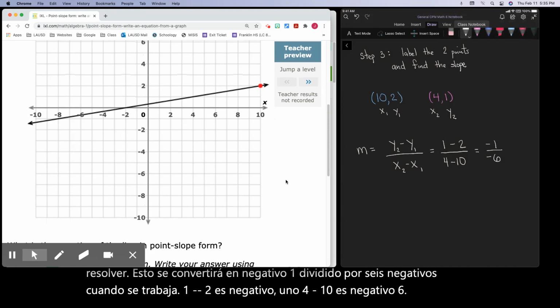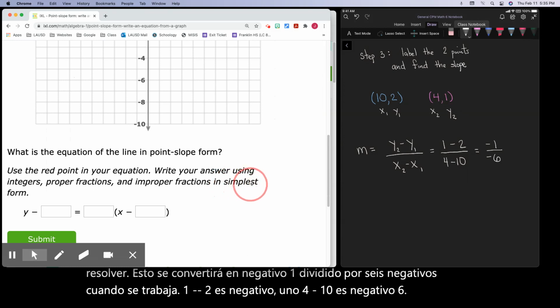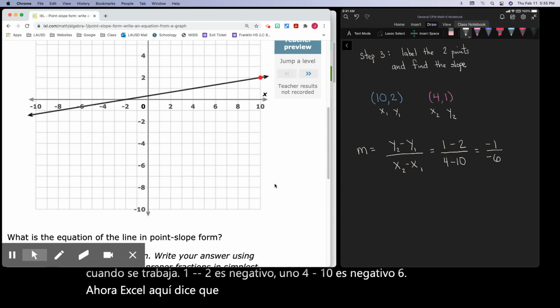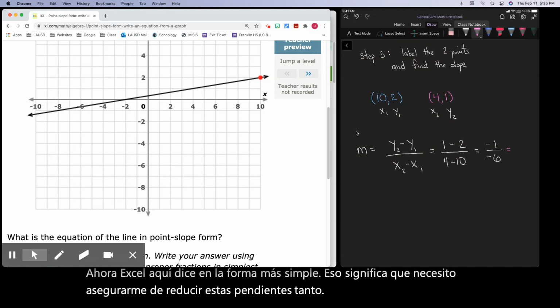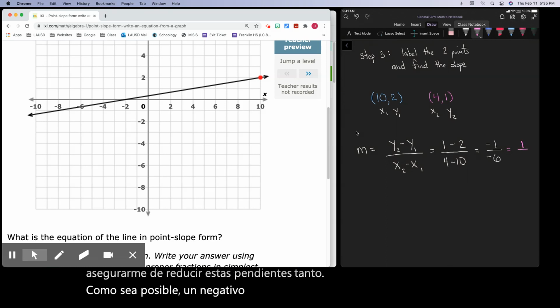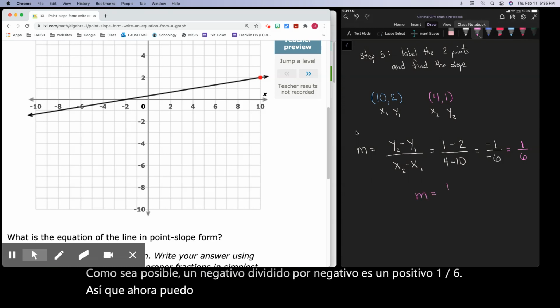Now, IXL right here says write it in simplest form. That means I need to make sure I reduce these slopes as much as possible. A negative divided by a negative is a positive 1 over 6. So now I can come back here and say, hey, my slope is 1 over 6.